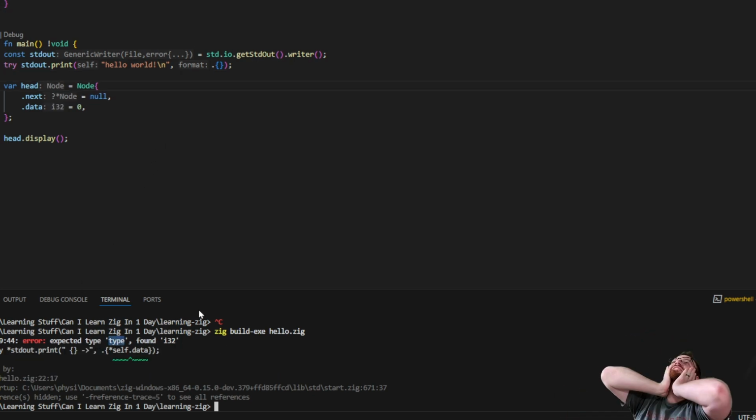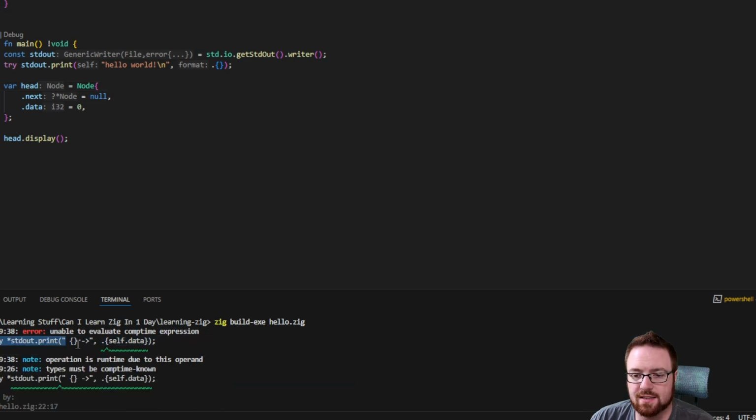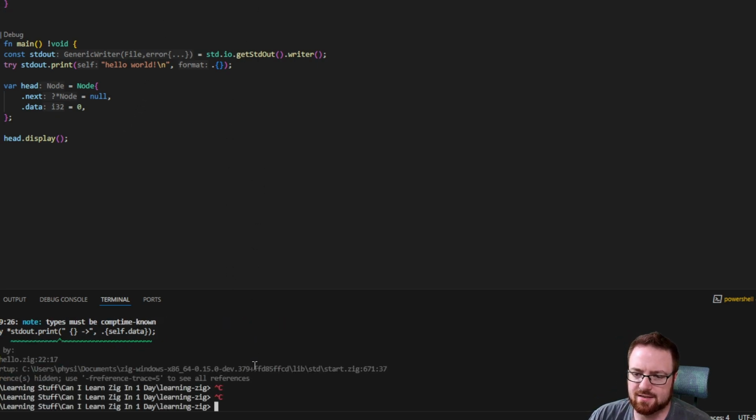Oh, goodness. I think I understand why. Is type kind of like an enum of the different types that are available? Is that what's going on here? This is rough, you guys. This is rough. I am regretting my life choices right now. Oh, I just realized. Wait a second. No, never mind. Thought it was telling me to try this. It was not. So it doesn't know what self.data is. Is it pointer self.data? That's what I just had, isn't it?